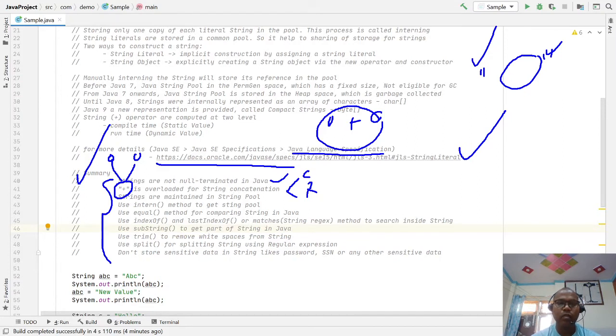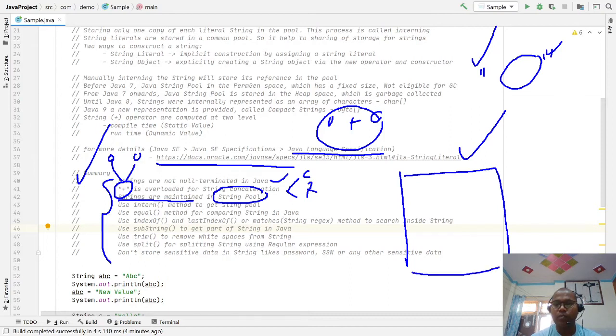And strings also have a very special privilege, because all the string literals are stored in the shared pool memory. The shared pool memory is logically part of your heap memory, but from Java 8 onward these are stored in what is known as Metaspace.